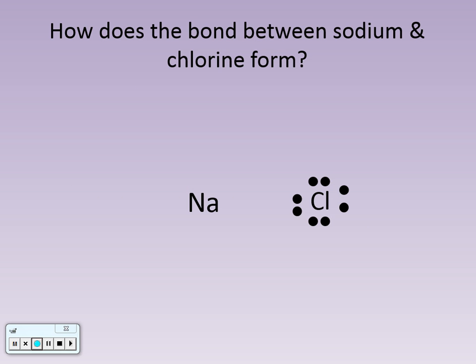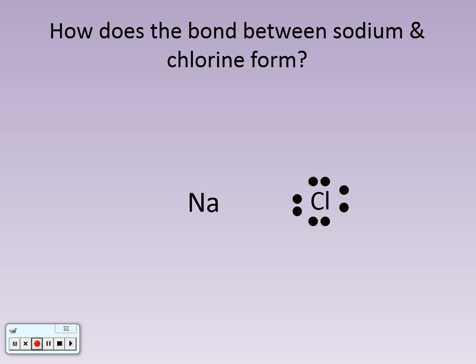So let's go back to this picture. At the beginning, before this happened, how many protons did sodium have? 11, because that's sodium's atomic number. How many electrons did it start with? 11, because you've got to match.